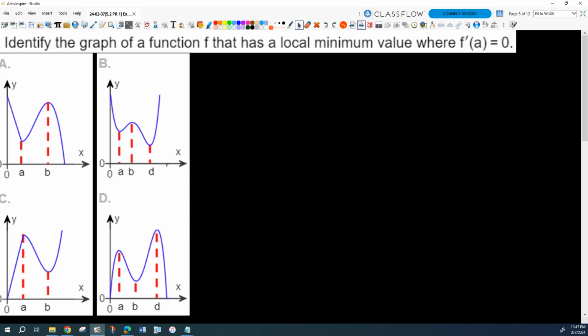Why? Here's why. Because look, we've got a horizontal tangent line right there, right? That's a smooth minimum. Make sense? What this is telling us is a smooth minimum. Looking where it touched the bottom. Okay.